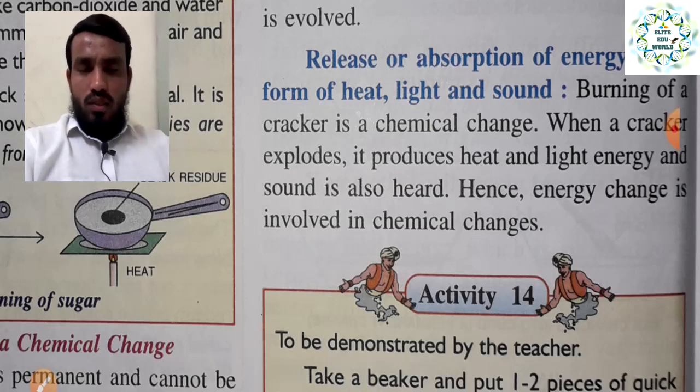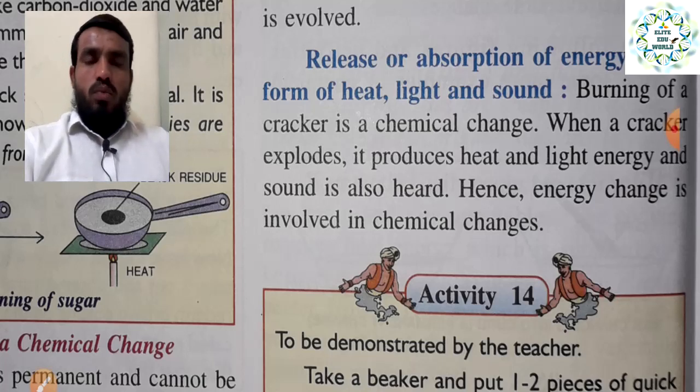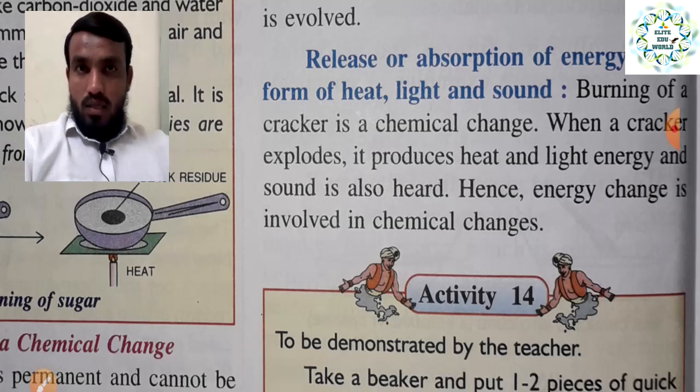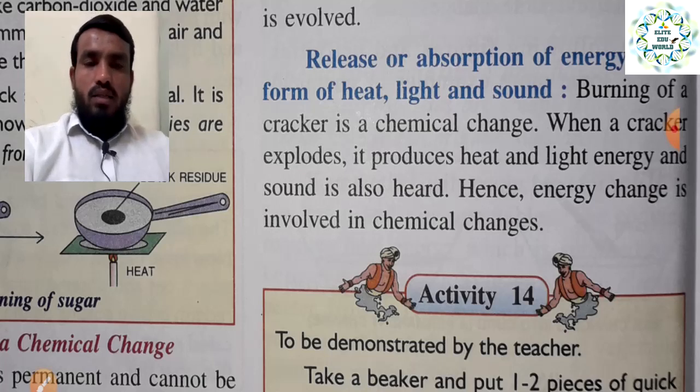So if you follow these things happening, you can definitely say a chemical reaction is going on. So burning of crackers is a chemical change. When the crackers are exposed to fire, they produce heat, light and sound energy also. So we can understand that is a chemical change, and hence an energy change happens or is involved in the changes. So these are three steps we can understand.